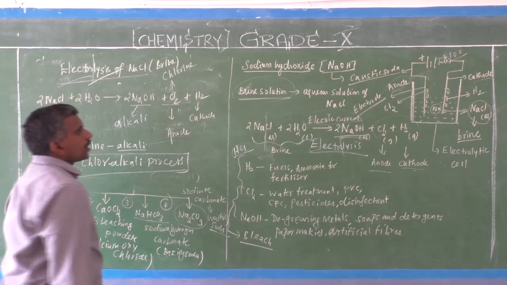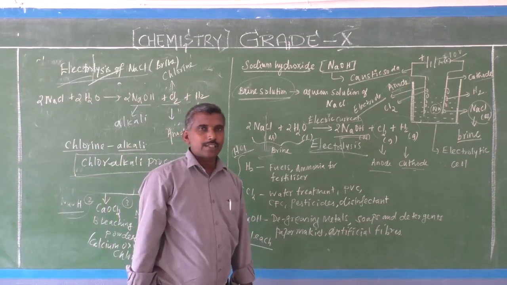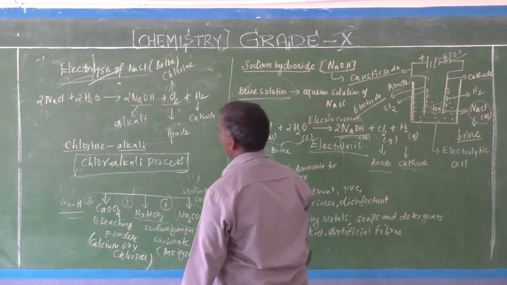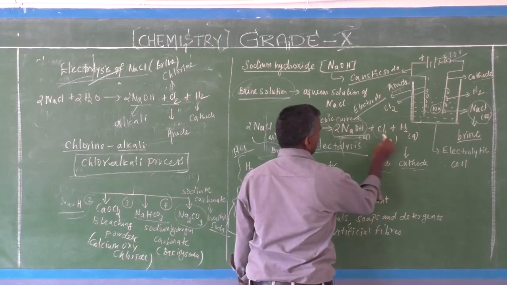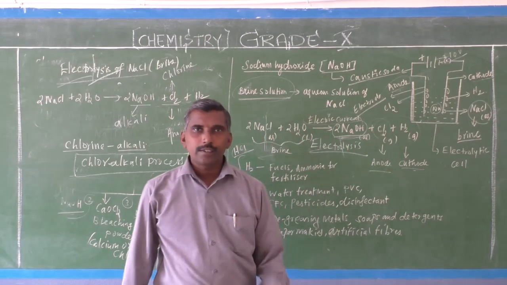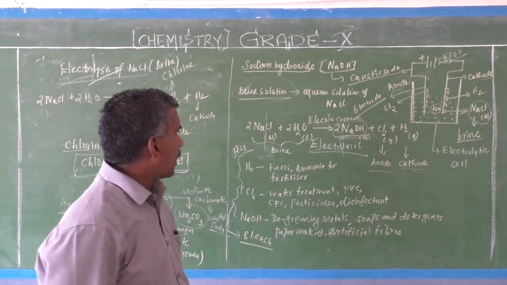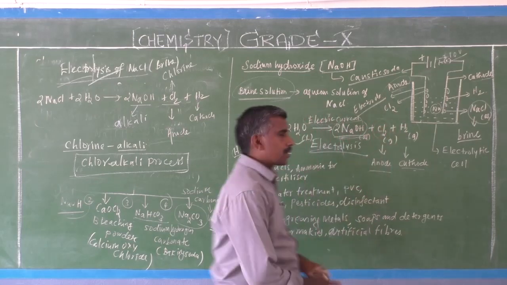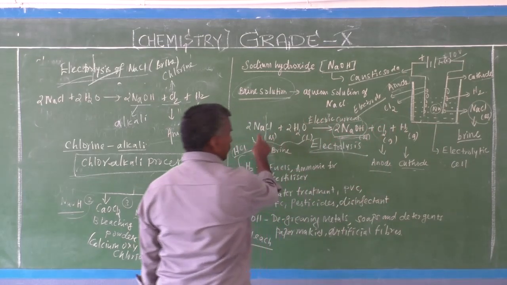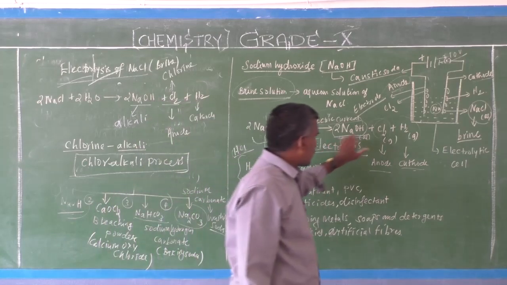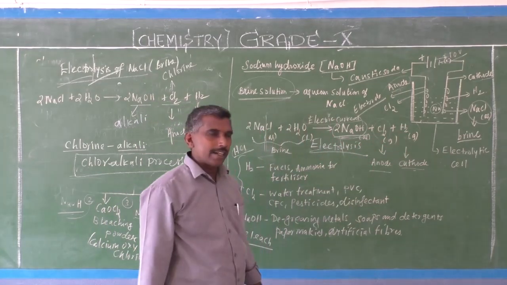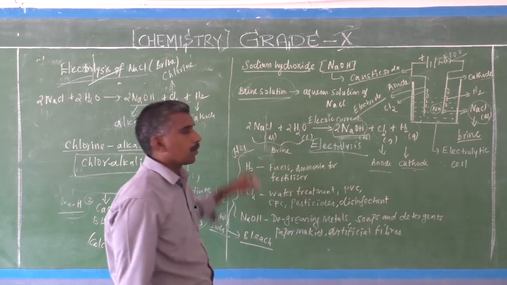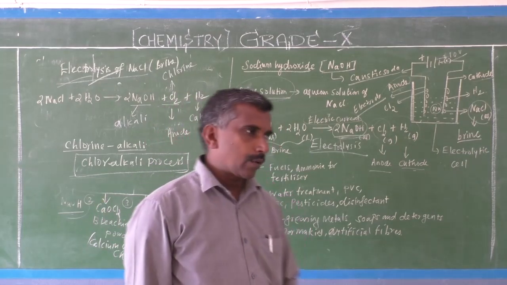Okay. Now, in this electrolysis process or chloro-alkali process, three chemicals are formed. One is sodium hydroxide, second is chlorine, and third is hydrogen. So sodium hydroxide, chlorine, and hydrogen are released. These three chemicals are prepared from sodium chloride.